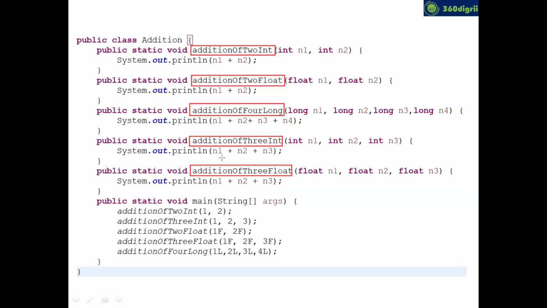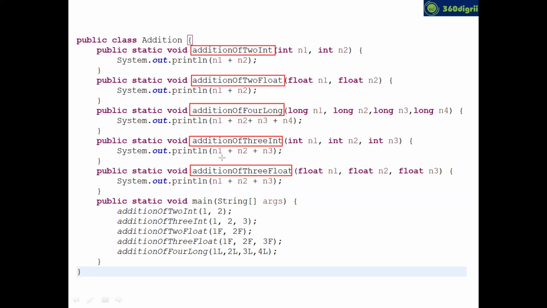Every time, the common operation we are doing is addition. Please focus on the method names which I have written. It's very difficult to keep introducing new method names. Let's say I now want addition of 5 float, addition of 6 double, addition of 7 integers. Do you really think that introducing new methods with these big method names is more readable?